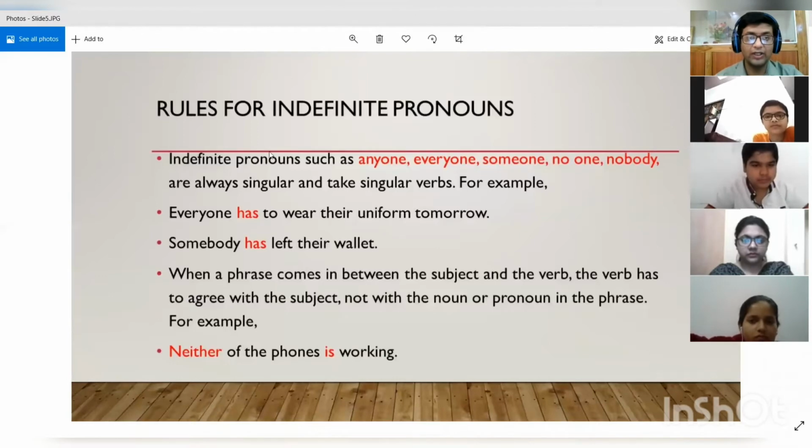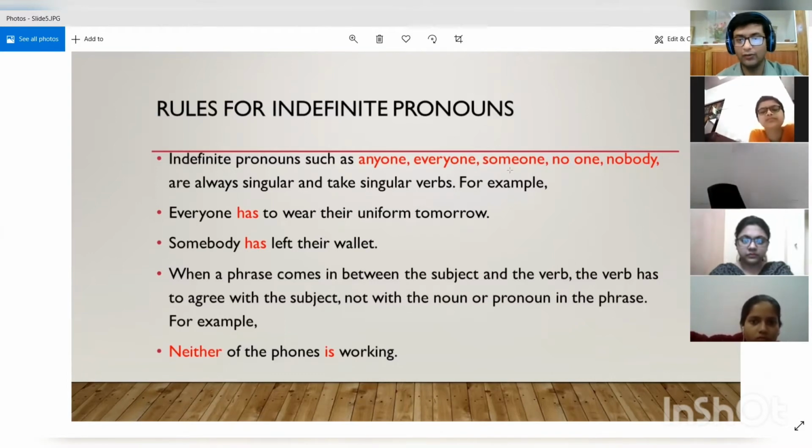Now we come to the use of indefinite pronouns. When indefinite pronouns are present in a sentence, which verb is used? Now we will see that.